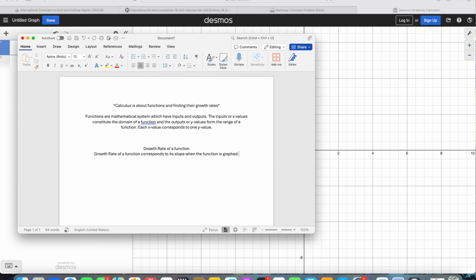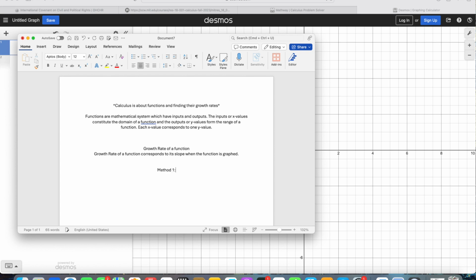So hear me and hear me well. The growth rate of a function corresponds to its slope on a graph. They are the same. So the big question is, if you're looking at a function, how do you find the growth rate of that function?